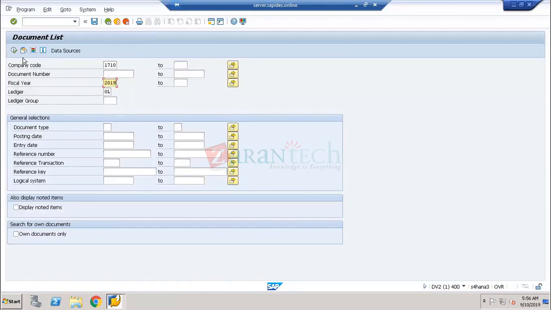Mahesh, quick question. For all the transactions which we replicate, we will have a new document number in the central finance. Is that what you're saying? Sir, exactly, sir.